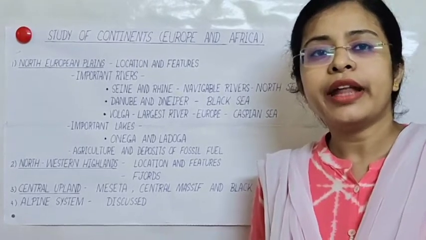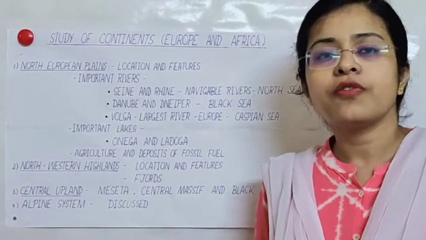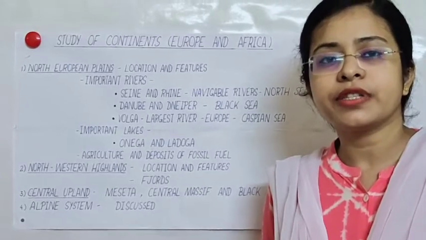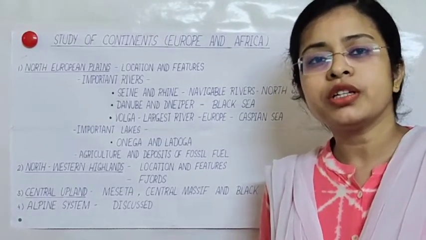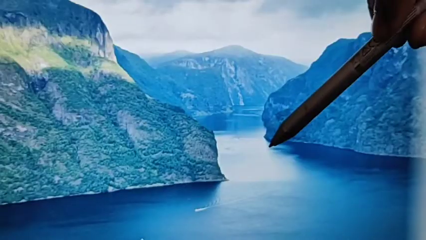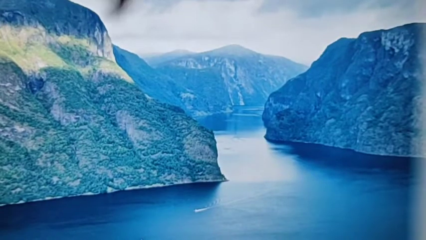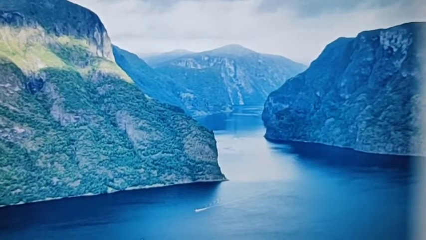Fjords are narrow inlets of sea surrounded by high and rugged cliffs. We will see the picture now. A narrow inlet of sea surrounded by high cliffs.